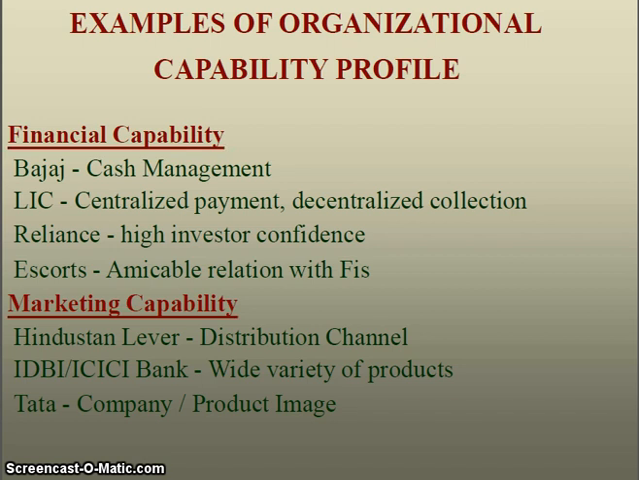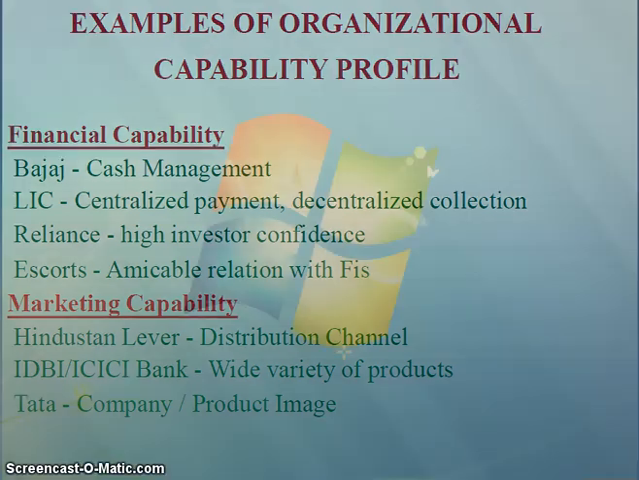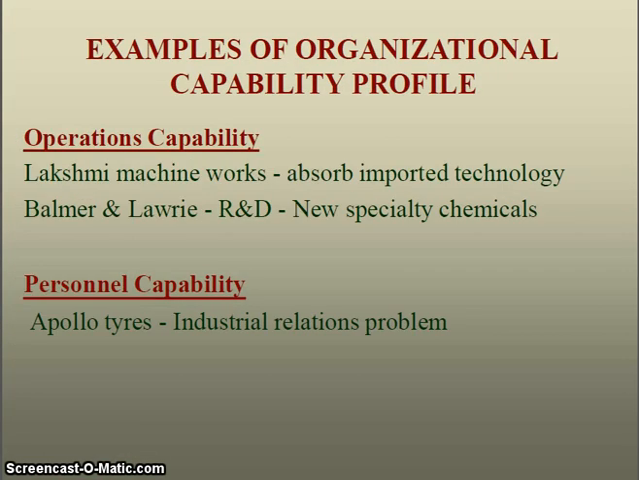For example, I have given examples here. In cash management, Bajaj is best, that is a major strength for Bajaj. For LIC, the major strength is centralized payment, decentralized collection. High investor confidence is the strength of Reliance in the finance function. Like that, I have given examples for each functional area where companies enjoy the highest capabilities. Not all companies are strong in all areas. Some companies have a major strength in a particular area. So I have given examples for the different functional areas. You can go through that.